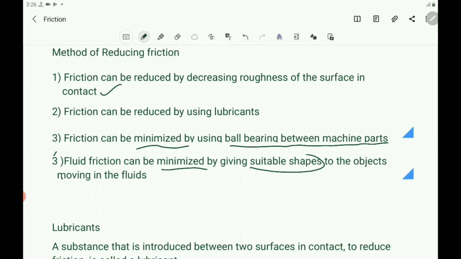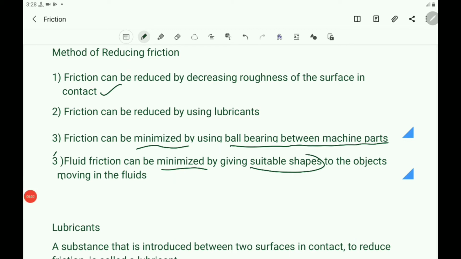You know that aeroplanes and helicopters move in the air. So the shape of a bird is given to them to minimize the friction. And also ships and boats all have the shape of a fish to reduce the friction to move in fluids. So here, depending upon the situation, you can minimize the